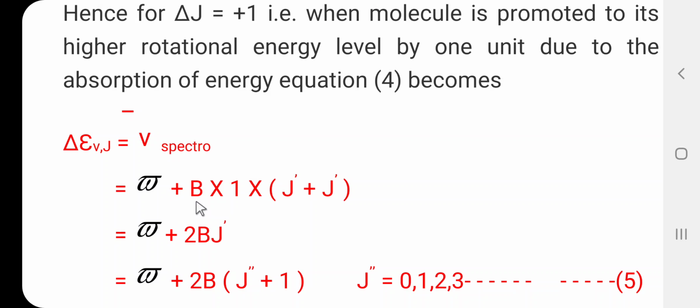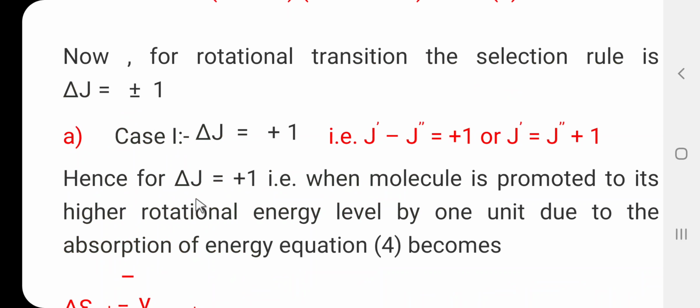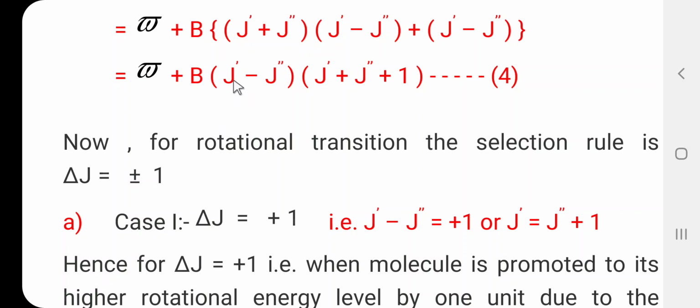Here in equation 4, J dash minus J double dash is equal to 1, so the value of this bracket is 1. Then J dash is equal to J double dash plus 1.